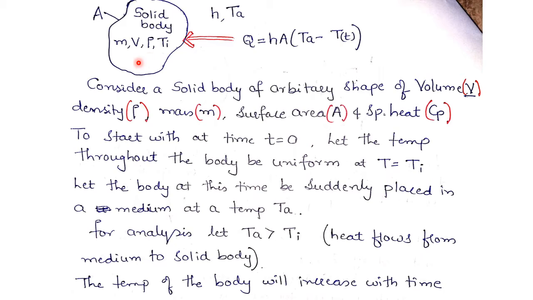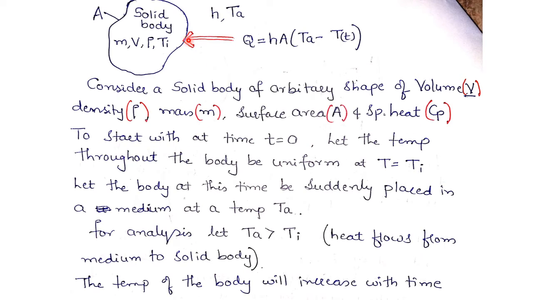So let us consider an analysis. Consider a solid body of arbitrary shape, having volume V, density rho, mass m, surface area A, and specific heat Cp.